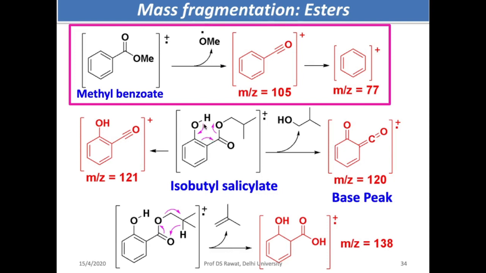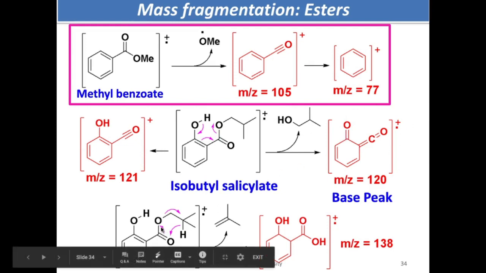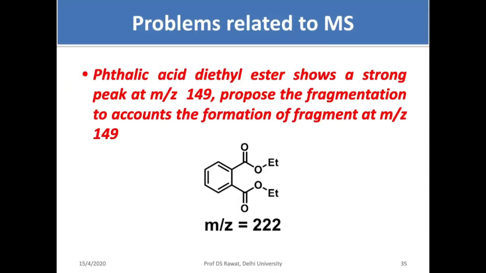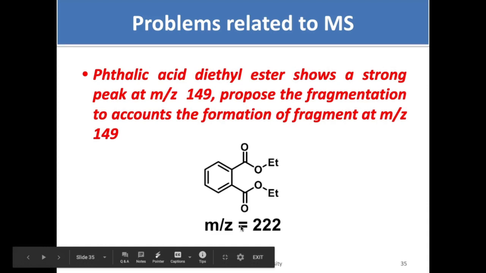Oxonium ion formation, 121, and then it can move to this side, and on this side you eliminate this alcohol. 120 is the base peak. Another way of doing it is like this, 138. So these are two of the peaks which are kind of uncommon, which you cannot explain by a normal kind of fragmentation. With this, let me come again to simple problems based on mass spectrometry.